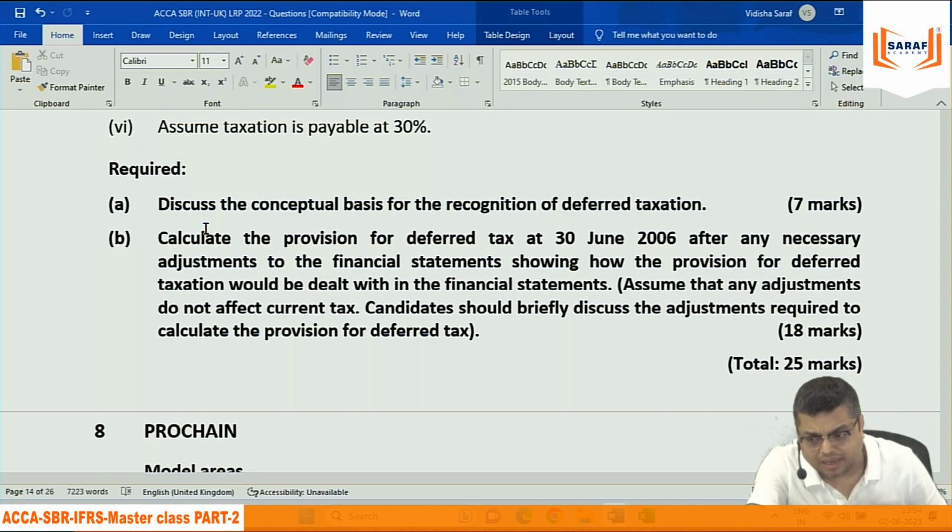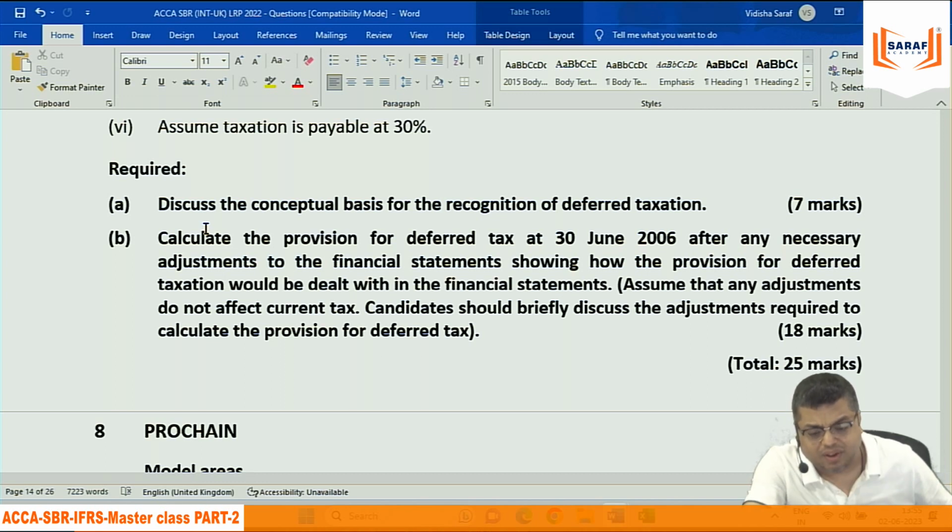It will become money, it will become an expense. So we actually say current tax plus deferred tax liability arises, minus deferred tax asset arises, minus deferred tax liability reversed, plus deferred tax asset reversed.